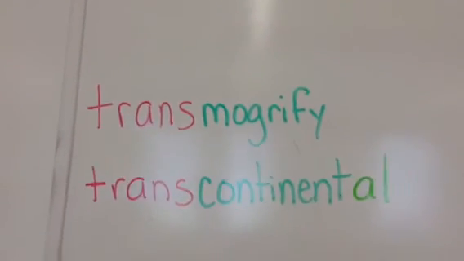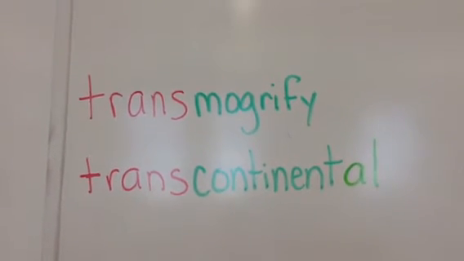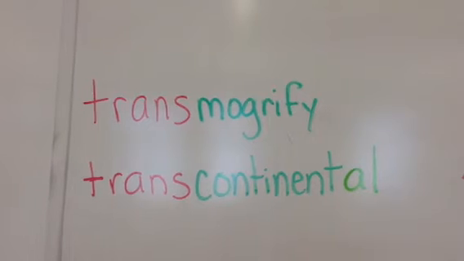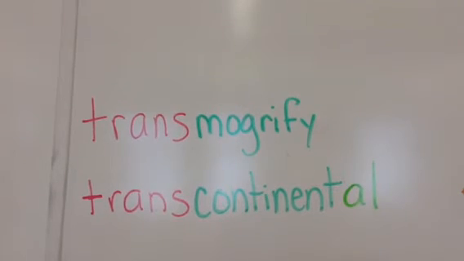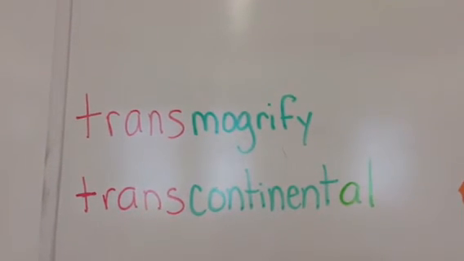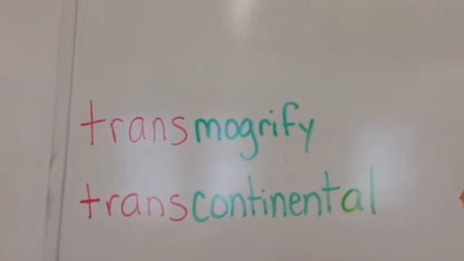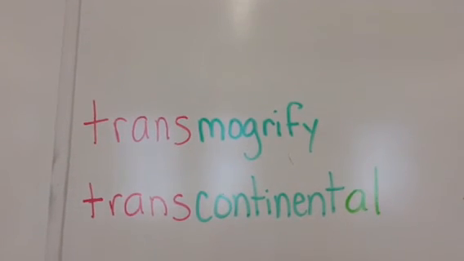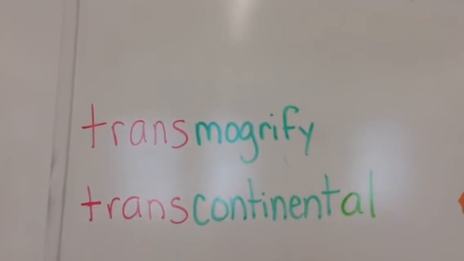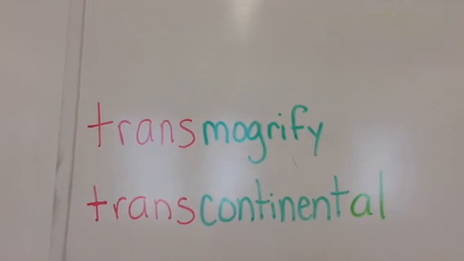It's hilarious. And lastly, transcontinental. You see the root continent in there. You know what a continent is. So something that is transcontinental crosses a continent. And you will most often hear this used to describe the Transcontinental Railroad, the first railroad tracks to cross the entire North American continent. So in history you might learn things like covered wagons became less and less used after the Transcontinental Railroad was completed. People could cross the continent on a train much more quickly.